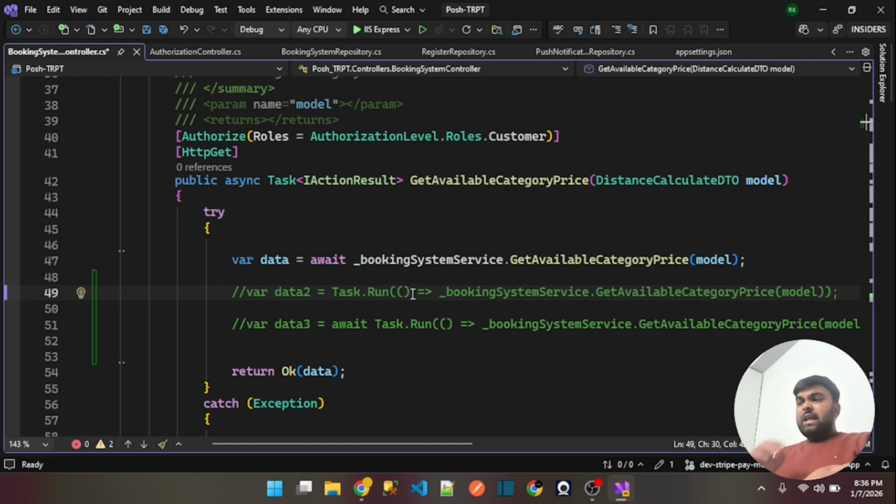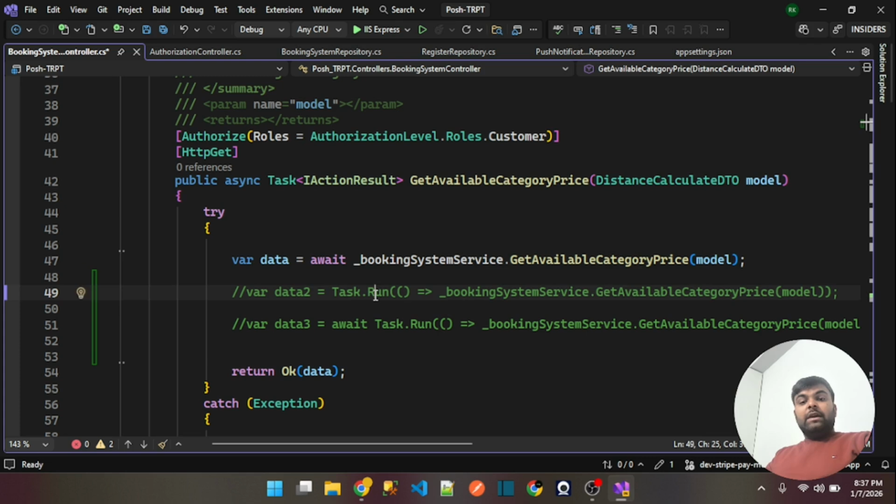I know this is the first concept you are trying to understand, and that you are confused at this moment. Don't worry, we will brush up all the things one by one, so you should keep watching till the end. Also, your threads will starve under load. So this is why we should use the await keyword instead of this thing.